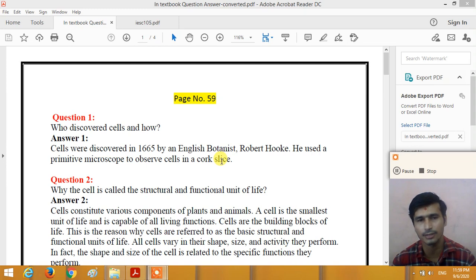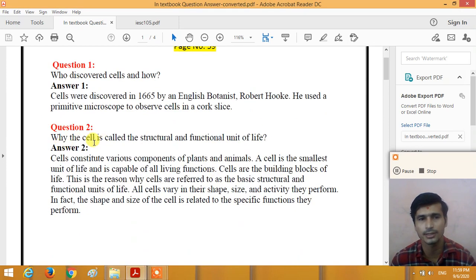How did he discover the cell? He used a primitive microscope to observe the cell in a cork slice, right? Now question number 2 is, why is the cell called the structural and functional unit of life?